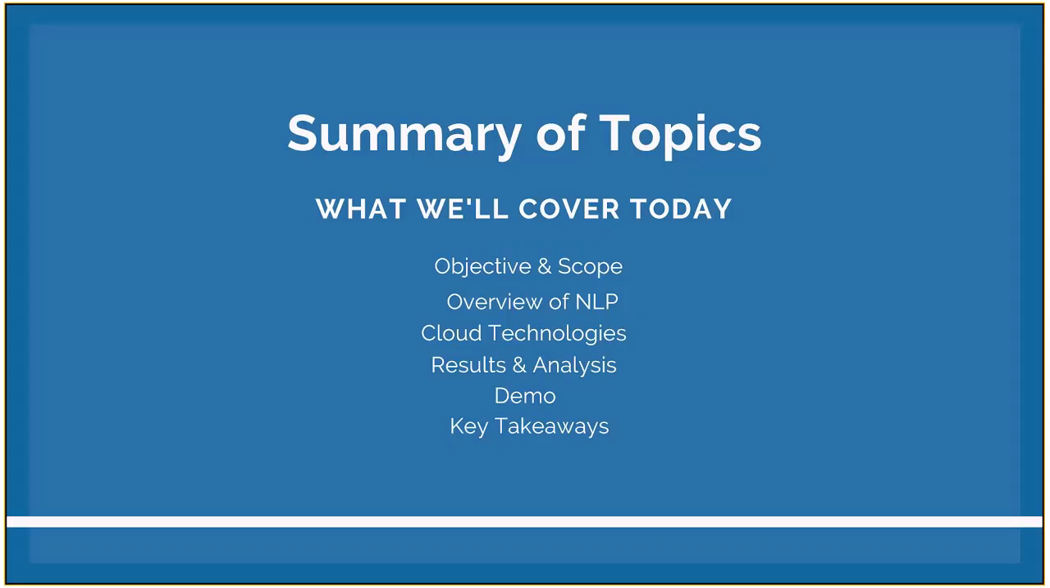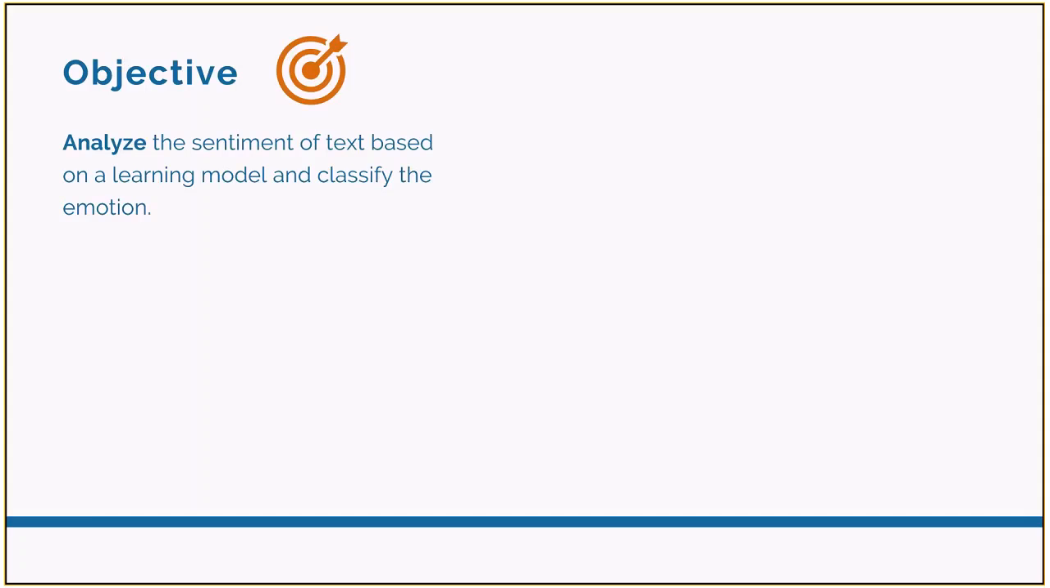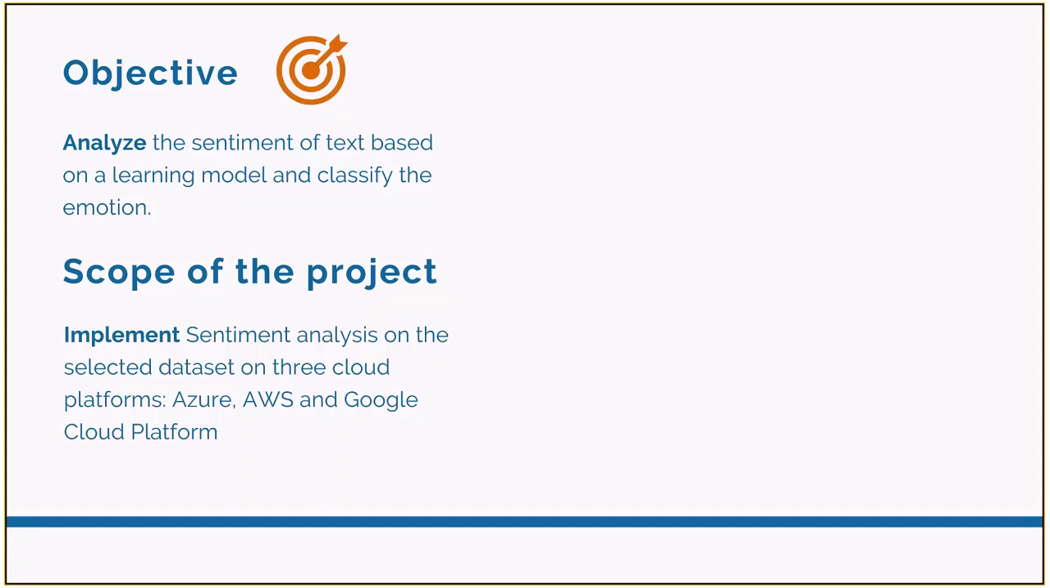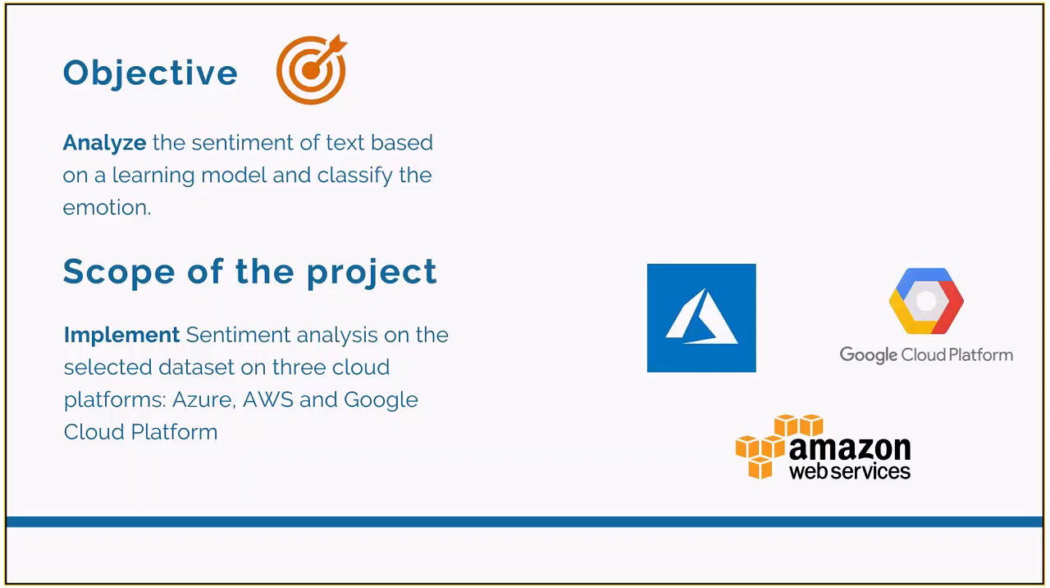Hello everyone, this is Soumya. I will walk you through the objective and scope of this project. Our objective is to extract expressions of opinion by describing a target feature and classify them into multiple categories. The learning algorithm used will learn various emotions from the text and determine the mood of the user. The scope of this project would be implementing sentiment analysis on all three cloud platforms, namely Microsoft Azure, Amazon Web Services, and Google Cloud Platform.